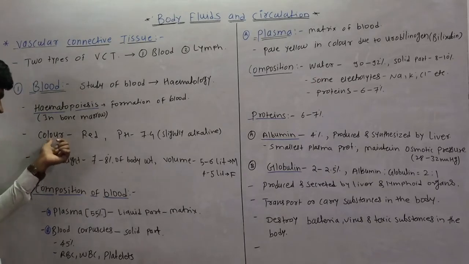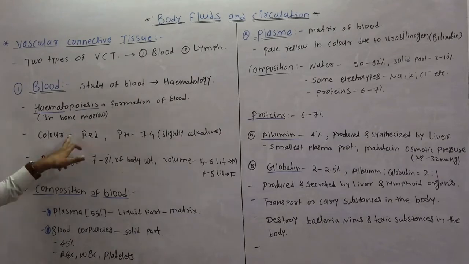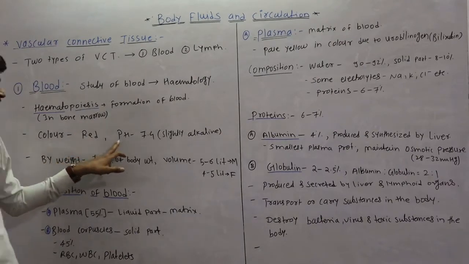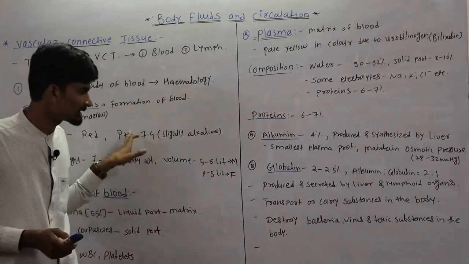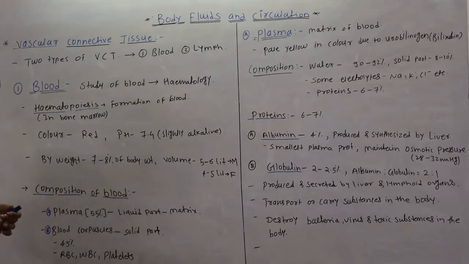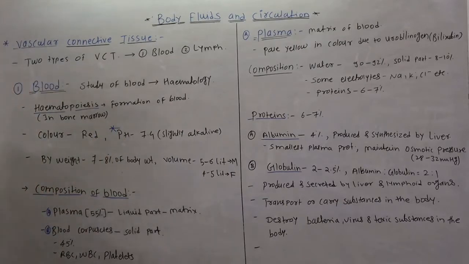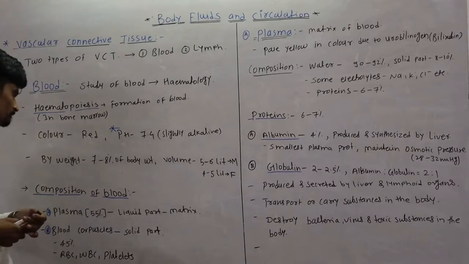Now there are some characteristics of the blood. The color of the blood, you know, is red. Then the pH of blood is 7.4, so it is slightly alkaline in nature. Remember this, that is the pH. Okay students, 7.4, so it is slightly alkaline in nature.